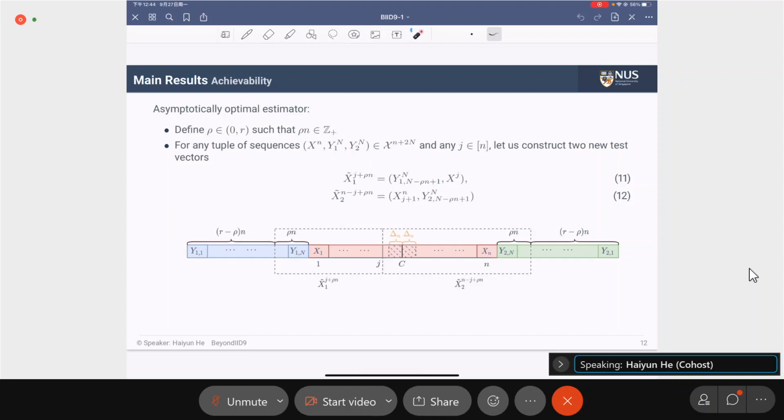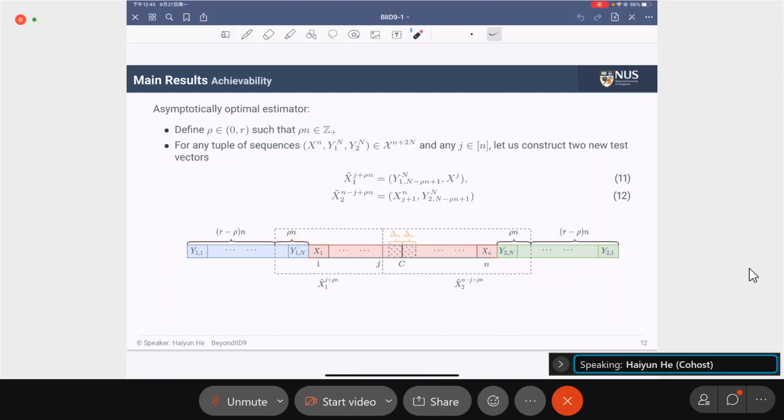So for any j in between 1 and n, we truncate the test sequence into two parts. And then for any rho n, we truncate the training sequence into two parts, one with length rho n and the rest, and similarly for the other training sequence.